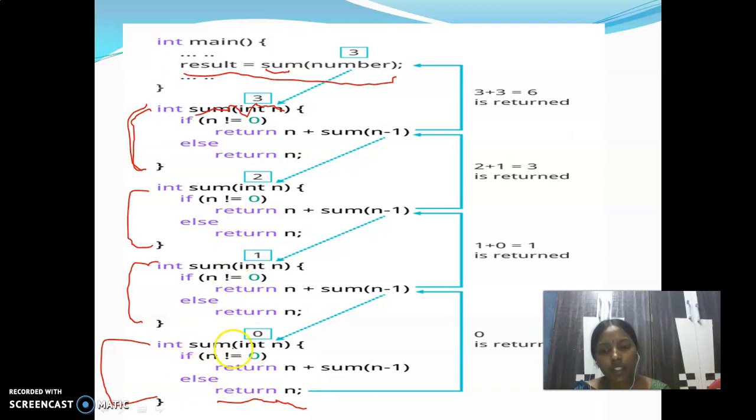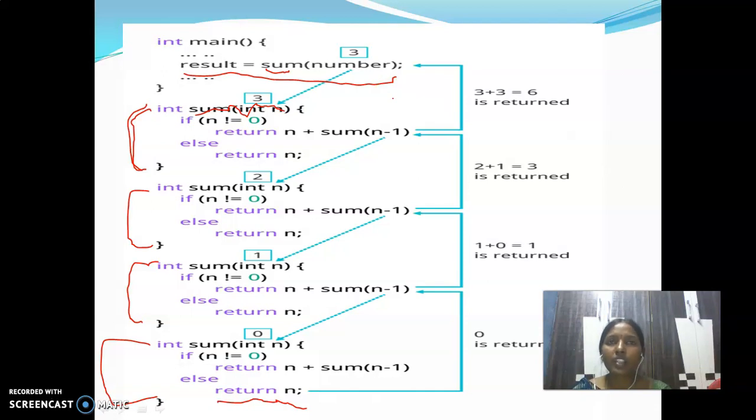This value returned 0, which is passed to the above step. This will give the 1 that will be passed back to the above step. This value and the previous value will be added and passed back to the main function. That means the sum of the numbers, 3 plus 2 plus 1 plus 0.